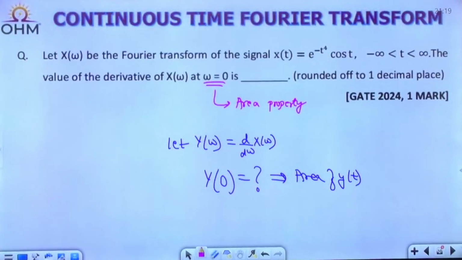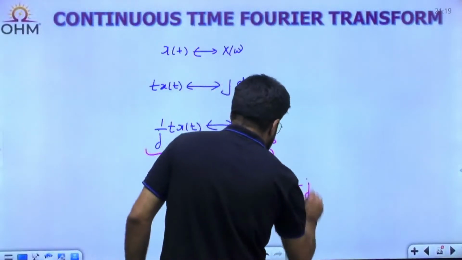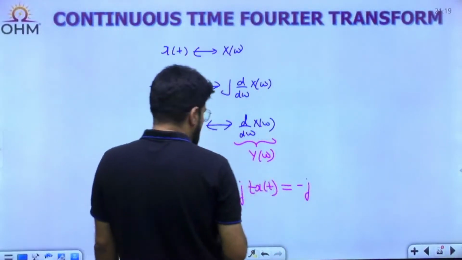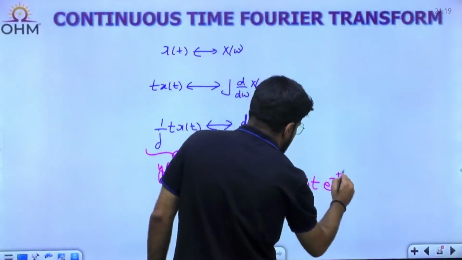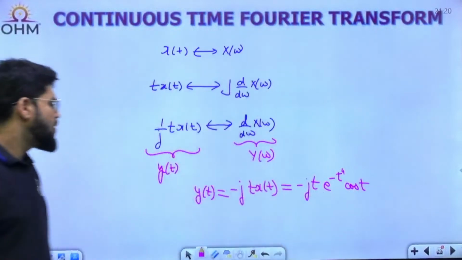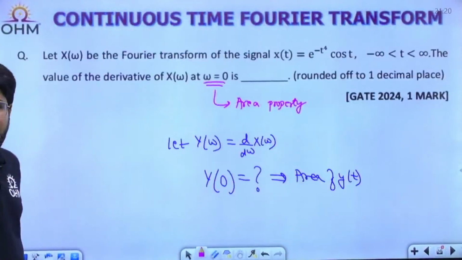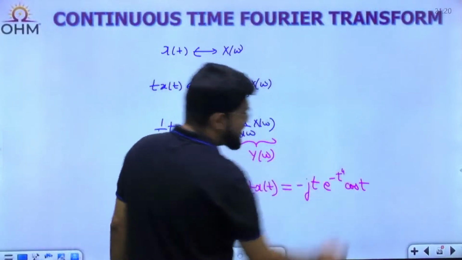Let's work out the value of the derivative of X(omega) at omega equal to 0. Adam says answer A.